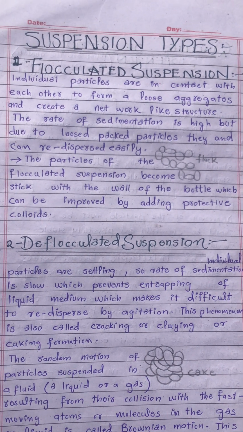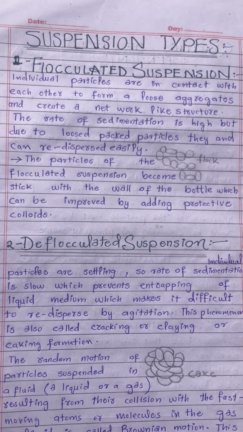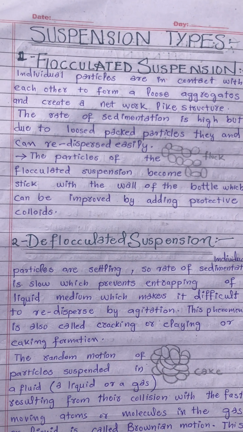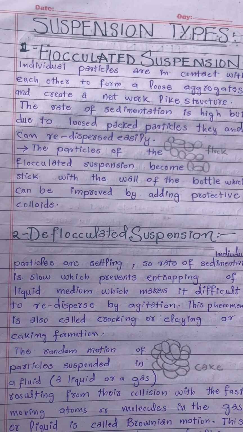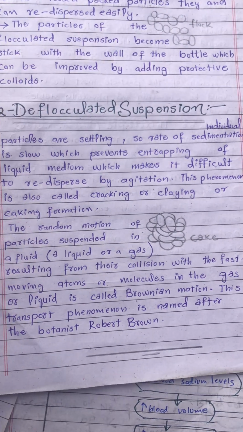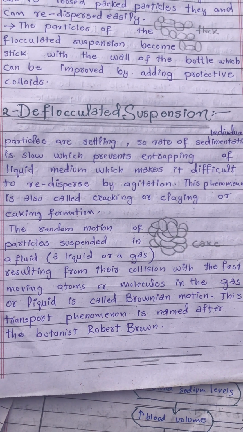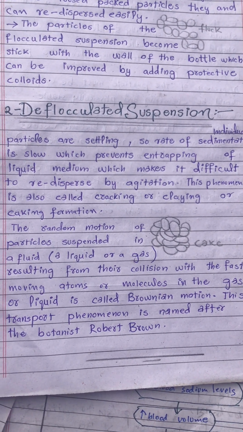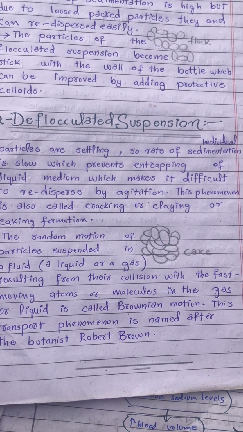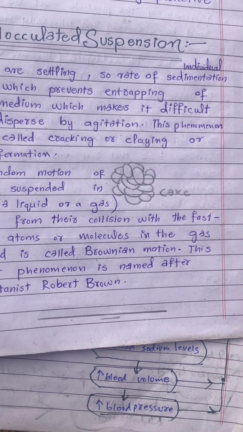they can redisperse easily. The particles of the flocculated suspension may stick to the wall of the bottle, which can be improved by adding protective colloids. The next is the deflocculated suspension. In deflocculated suspensions, individual particles settle, so the rate of sedimentation is low, which prevents the entrapping of the liquid medium and makes it difficult to redisperse by agitation. This phenomenon is also called cracking or caking, as shown in this diagram, cake form.